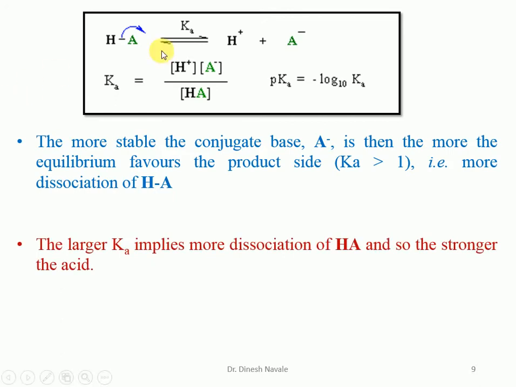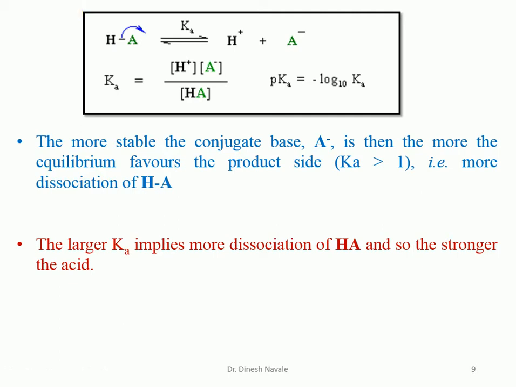Now, a larger value of Ka implies more dissociation of the acid, and so the stronger is the acid. As we have mentioned, the more the Ka, the stronger the conjugate base will be, and the more stable the conjugate base, the more will be the stability or the acidity of the compound.